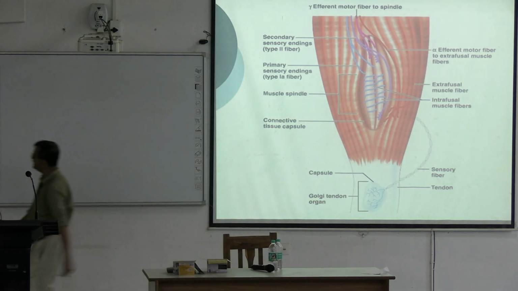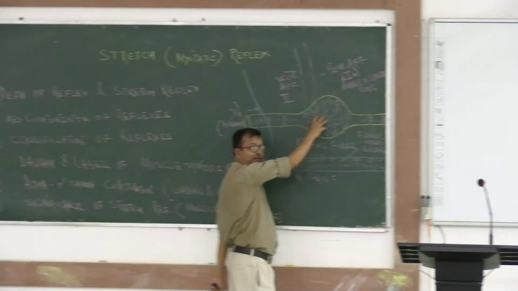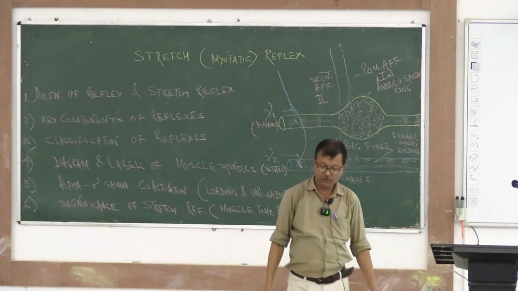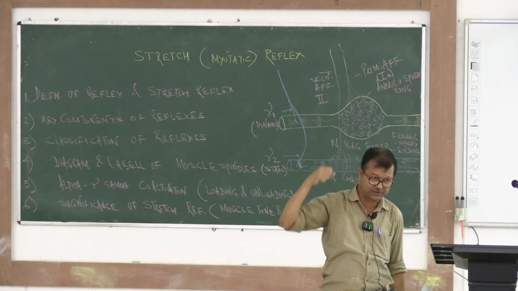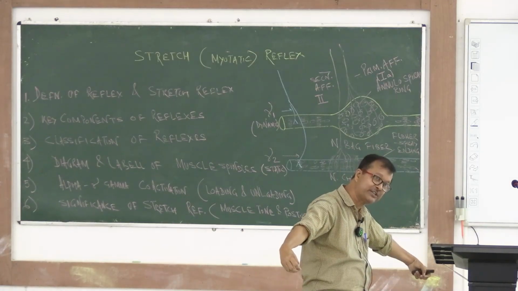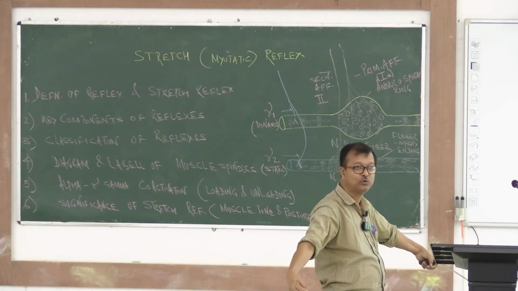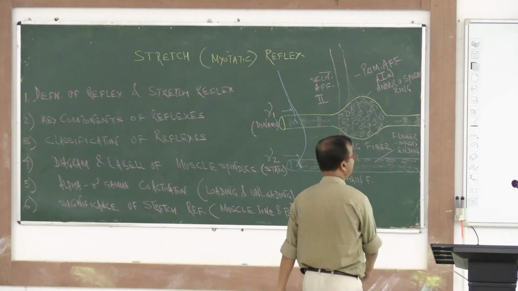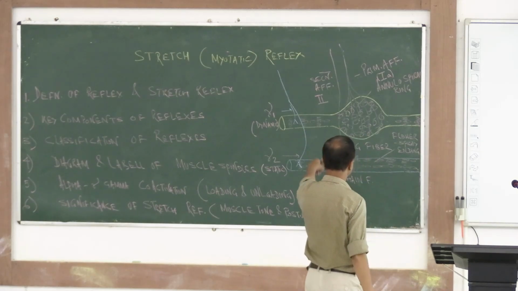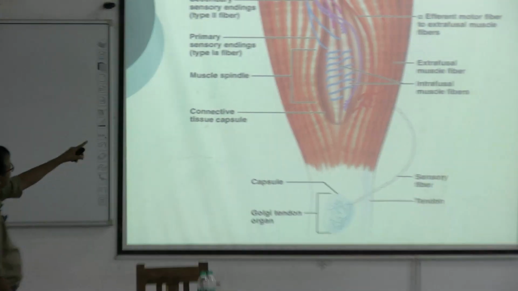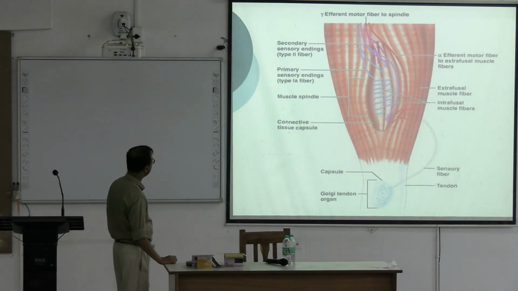These come directly from the core of the nuclear bag fiber. Whatever is incoming from the core structure is known as primary, and from the periphery, those are secondary. One primary, two secondary. Next, the efferent: the alpha motor neuron is the efferent, the alpha efferent motor fiber to the extrafusal muscle fiber, muscle spindle, and connective tissue.